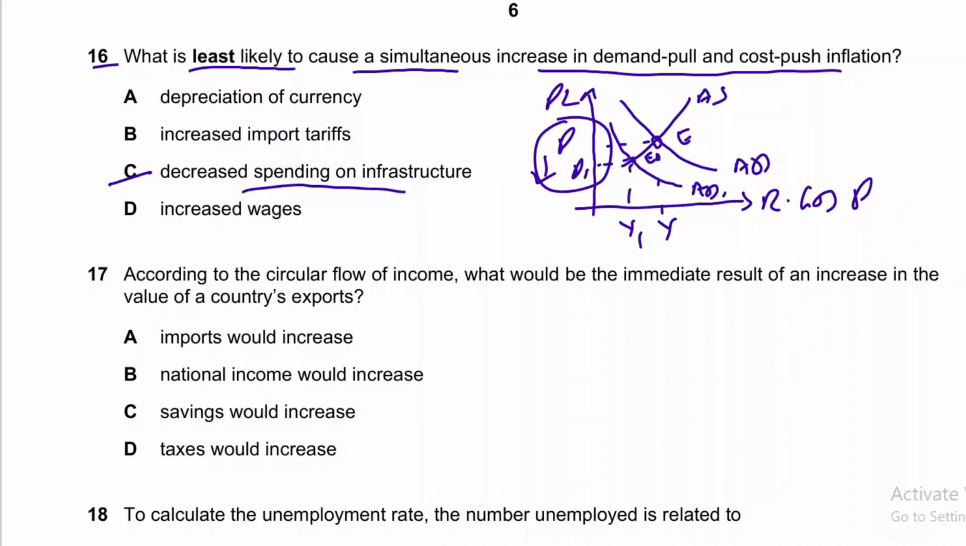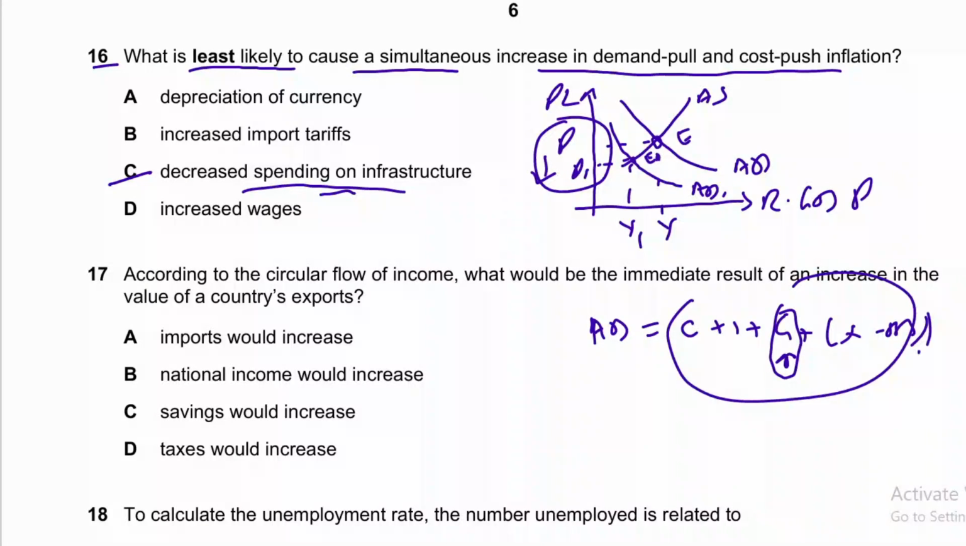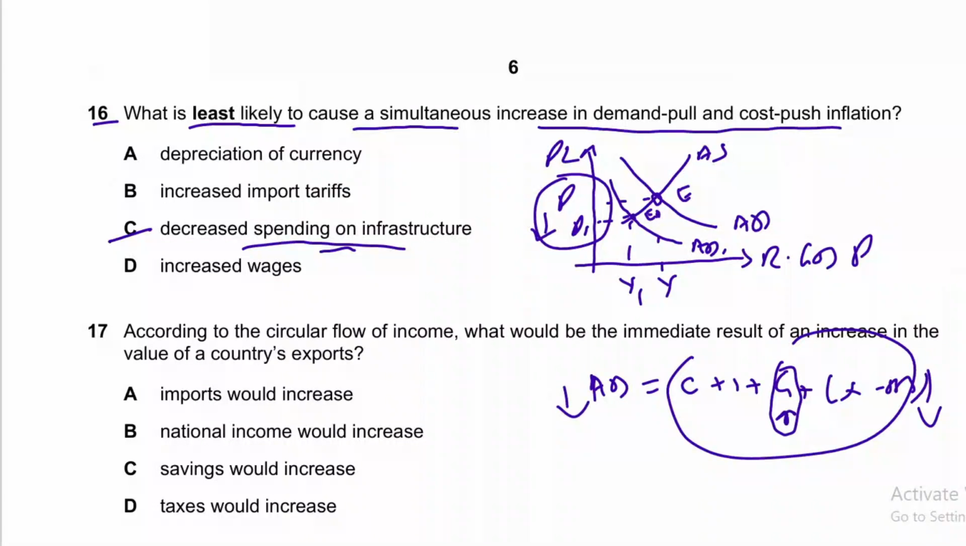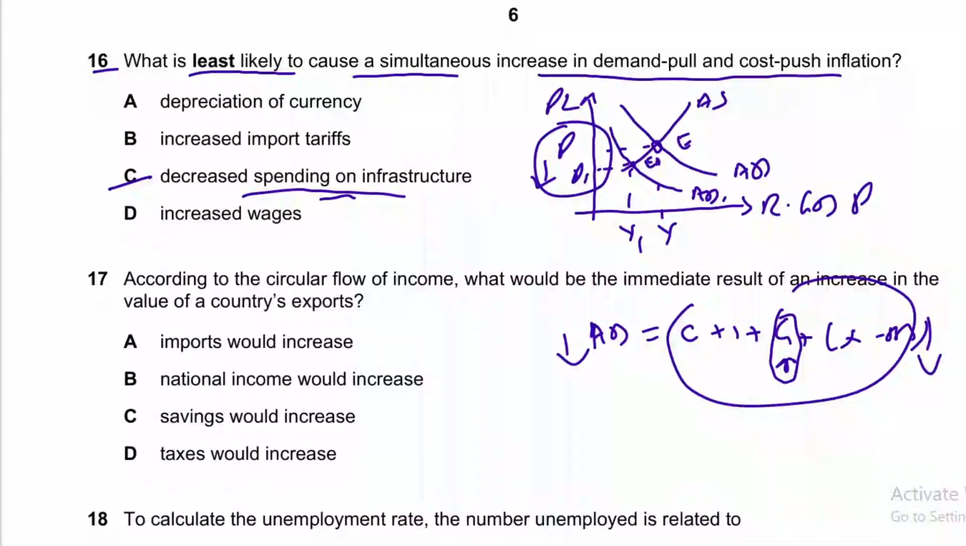But why will aggregate demand decrease? Because of the decrease in government spending. Aggregate demand is calculated as AD equals C plus I plus G plus X minus M, right? G is government expenditure, and when government expenditure is decreasing, aggregate demand should decrease, because if the right hand side decreases, the left hand side should also decrease. So this is the least likely thing.